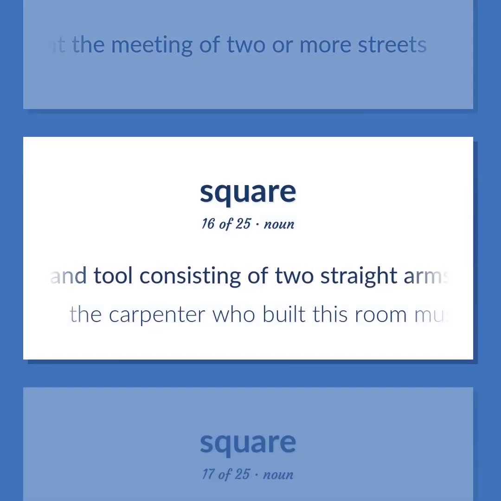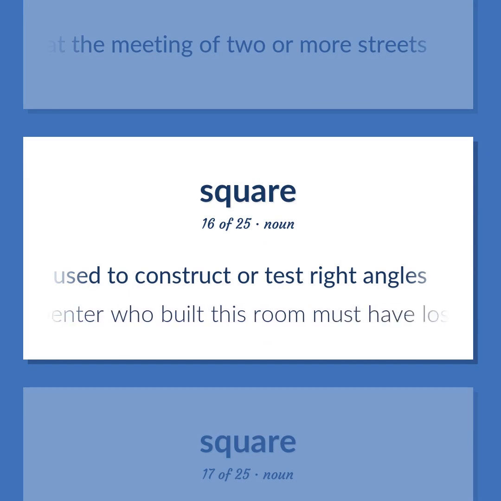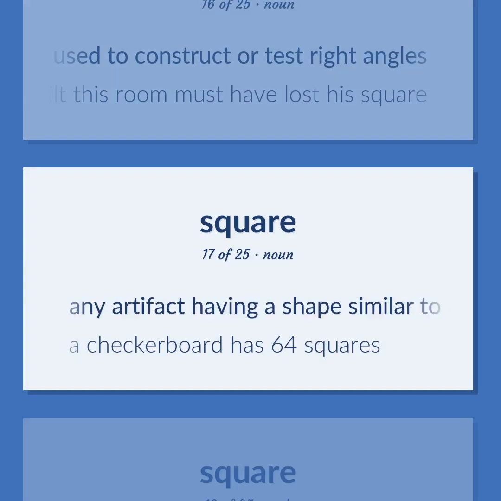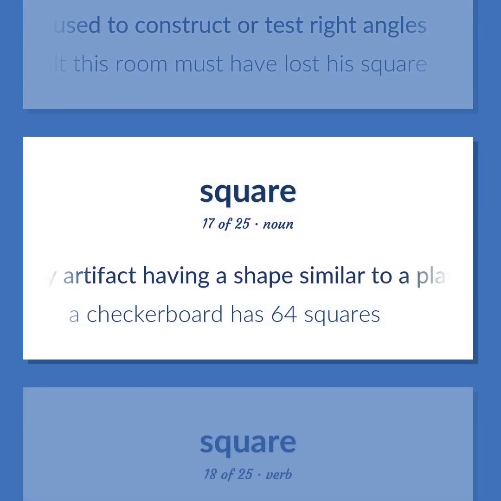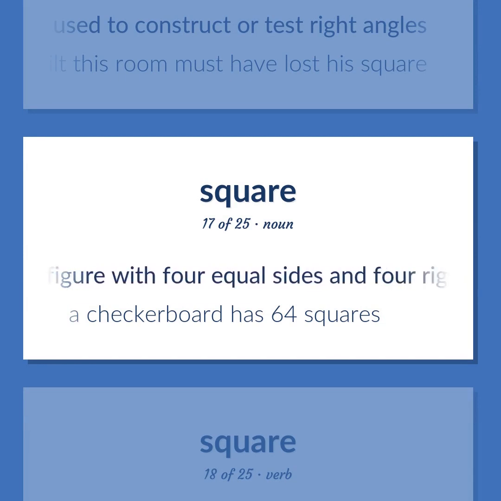A hand tool consisting of two straight arms at right angles, used to construct or test right angles. The carpenter who built this room must have lost his square. Any artifact having a shape similar to a plane geometric figure with 4 equal sides and 4 right angles. A checkerboard has 64 squares.